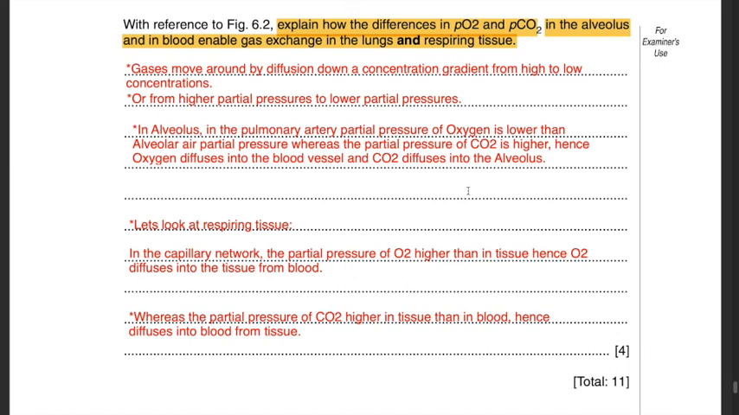Over here, you just simply have to look at the values given and then decide which way the gases will diffuse. And how do you decide that? You have to look at the value which is higher. For example, if you look at the capillary network, the partial pressure of oxygen is higher than in the tissue. Therefore, oxygen will diffuse into the tissue. Whereas the carbon dioxide is higher in the tissue than in blood. Therefore, carbon dioxide will diffuse into the blood from the tissue. So, you simply have to follow the path from high concentration to low concentration. And then this question becomes nothing but easy.